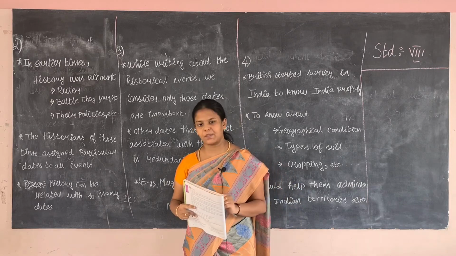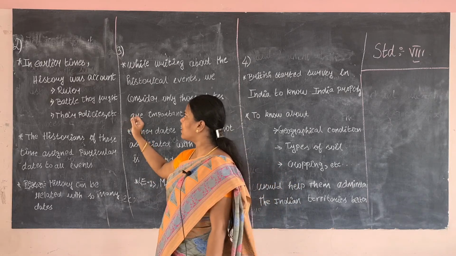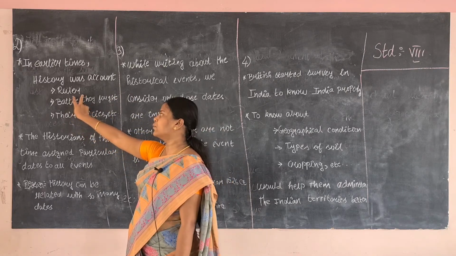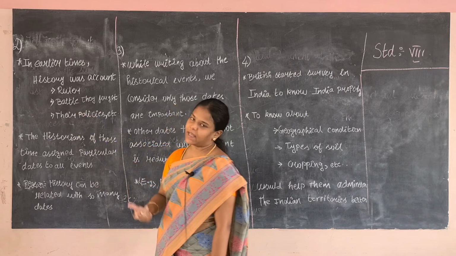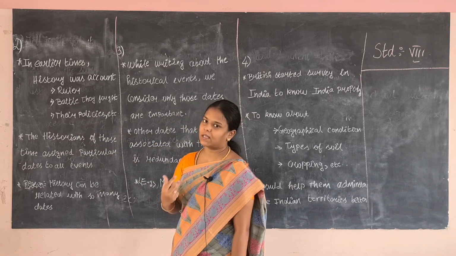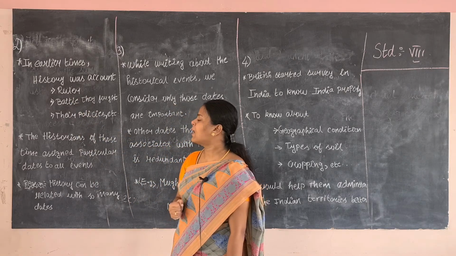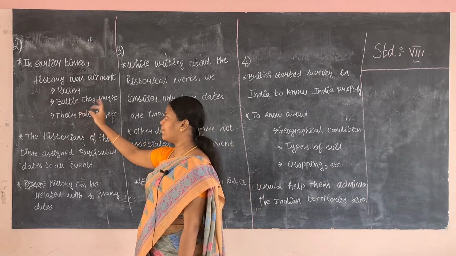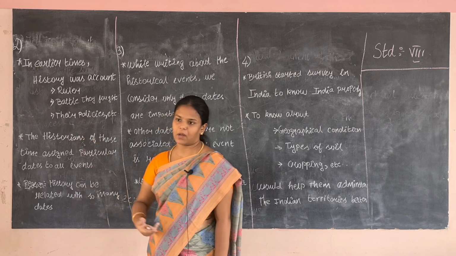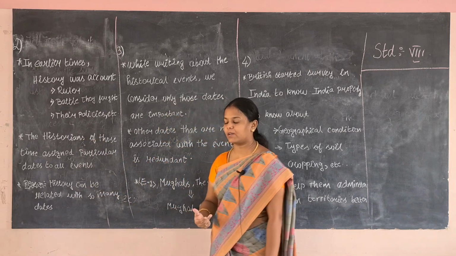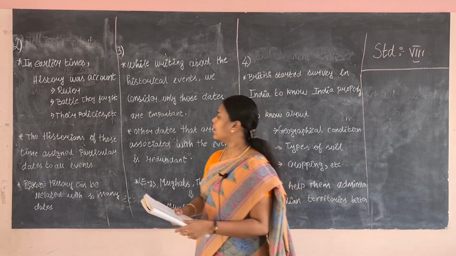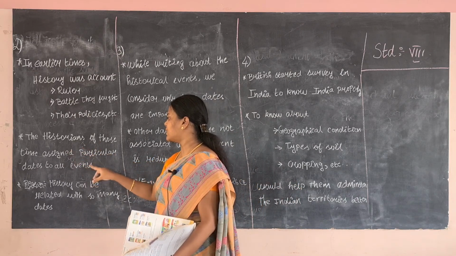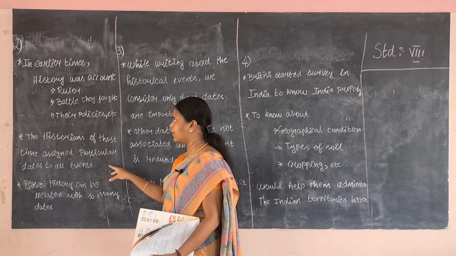In earlier times, history was an account of rulers and the battles they fought. What are the battles the kings fought? In which period were they recorded? Their battles, their policies, what are the policies and tactics they followed during the period, so that the history of those times assigns particular dates to all the events.